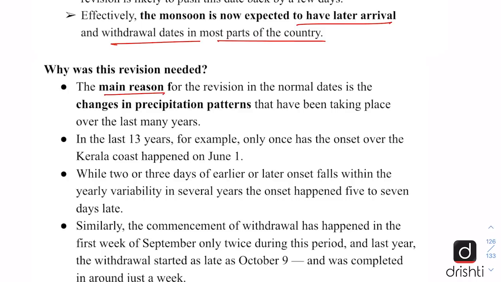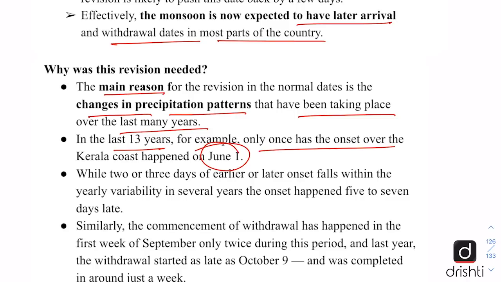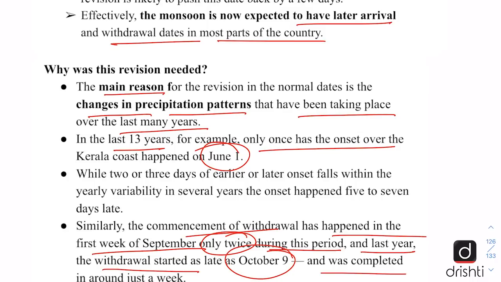So the main reason behind this is the change in precipitation patterns that have been taking place over the last many years. As in the last 13 years, only once has the onset over the Kerala coast happened on June 1st. Similarly, the commencement of withdrawal has happened in the first week of September only twice during this period, and last year the withdrawal started as late as October 9 and was completed in around just a week. Normally, the withdrawal is more gradual and the onset is rapid as far as Indian monsoon is concerned. But there have been variations seen over the years.